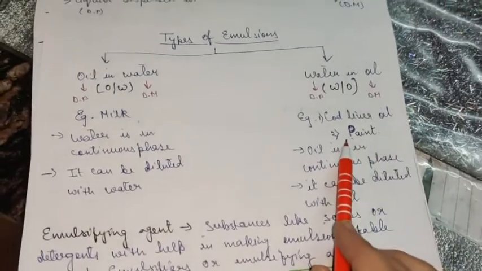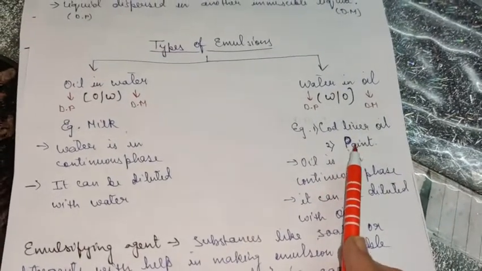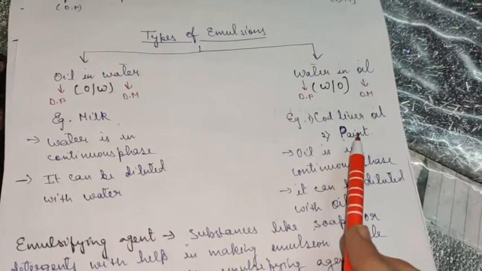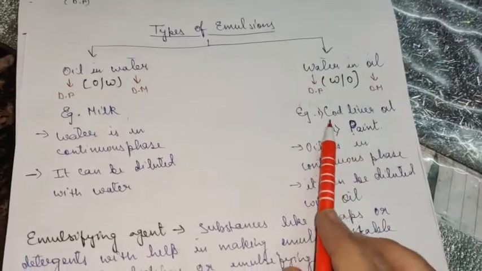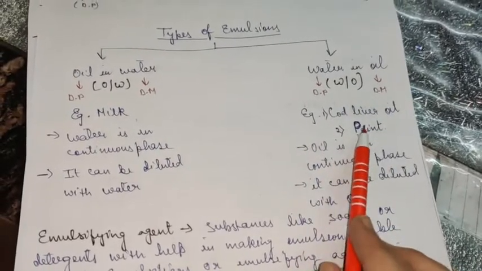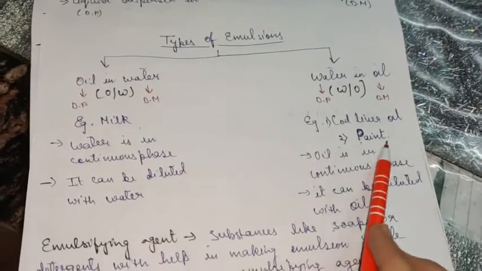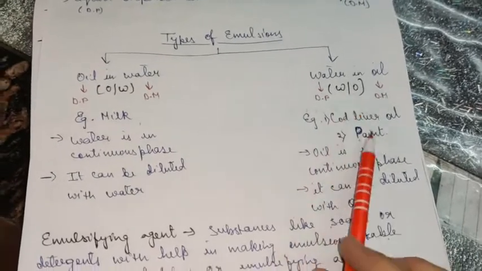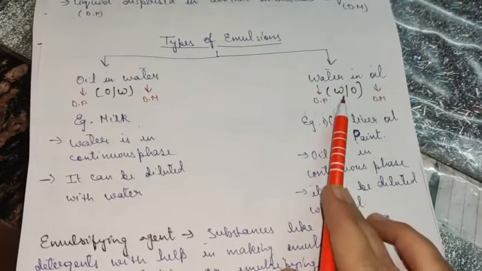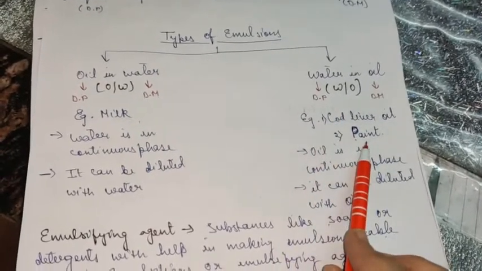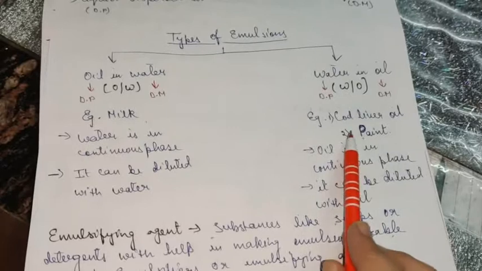If you remember, you must have observed also, to dilute paint, the painters add a special type of oil to the paints. He never adds water to it, because water will not get mixed with paint. I am considering paint as the main example because this is a known example to you. So to dilute paint, a painter will always add oil to it. You must have seen him doing this at home also. And when you add water to paint, it will be immiscible. I am talking about the emulsion paints, not that chuna wala paint.